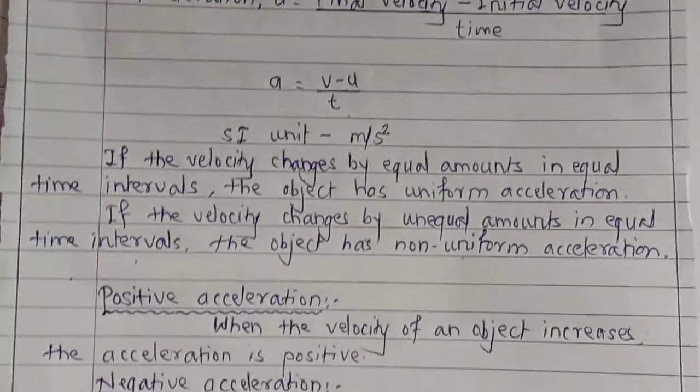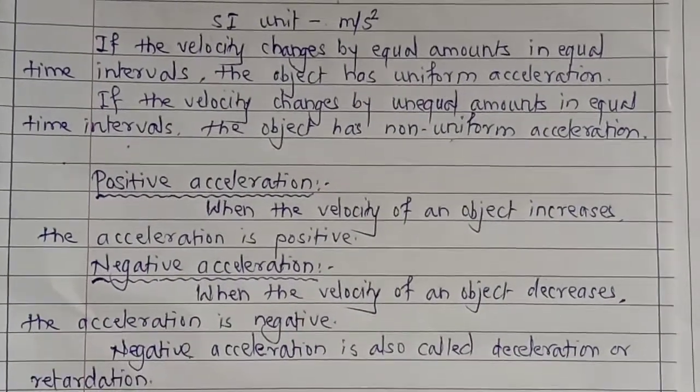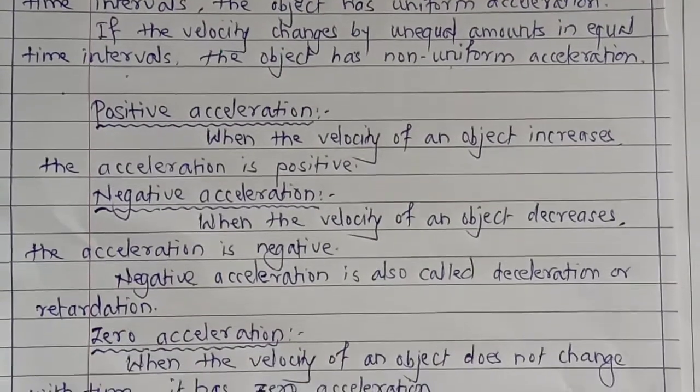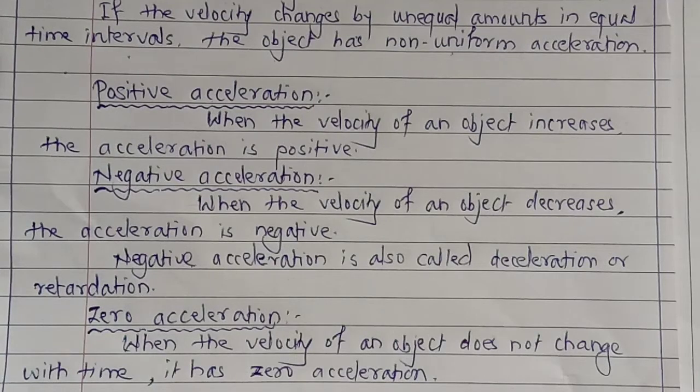Now acceleration may be positive, negative or zero. Let me explain this one. It's a very important concept to understand. When we apply some force on an object, there is a change in its velocity. If the velocity of an object increases, then the acceleration produced in it is positive.